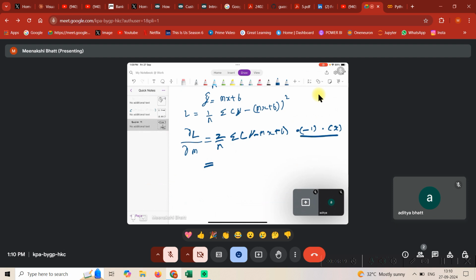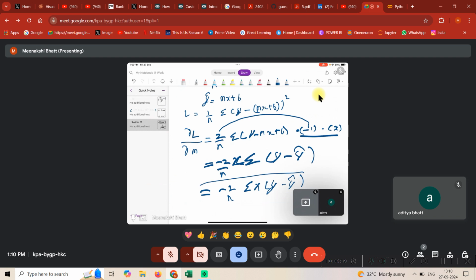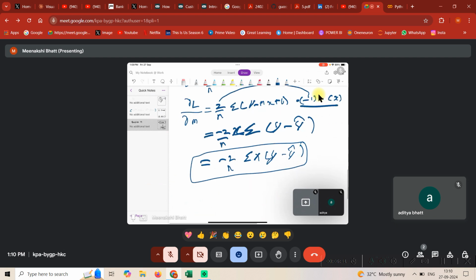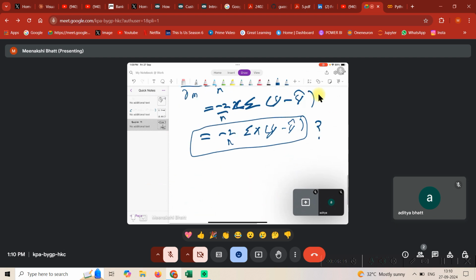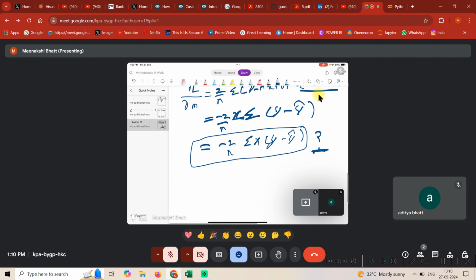So guys, this is it, and then you need minus 2 by n, just keep bringing that minus over here, and then maybe we can write x over here, and then y minus y hat again. So it's essentially minus 2 by n summation x times (y minus y hat). I'm not sure whether this equation is correct or not, but let's see. As I said, I don't have anything in front of me, I'm doing everything from scratch.